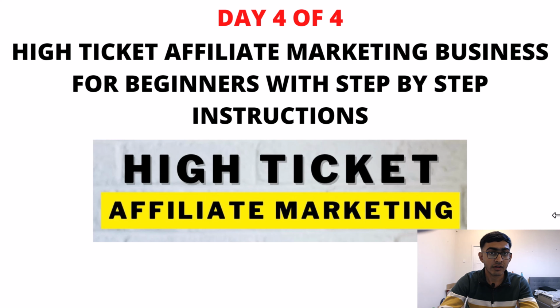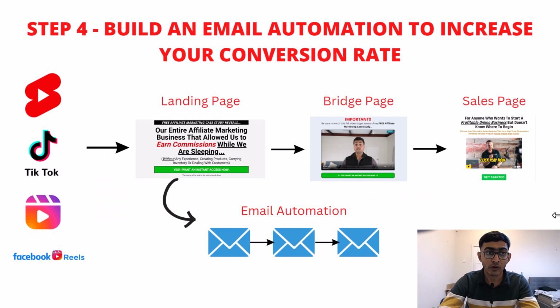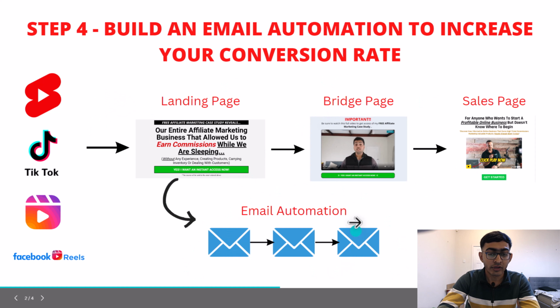In step 1, I show you how you can find a good product to promote. In step 2, I talk about how you can drive targeted traffic to that product. And in step 3, I talk about how you can create a simple 2-page funnel to capture people's email address. So now in step 4, I will show you how you can build an email automation to increase your conversion rate. As I showed you before, this is my simple 2-page funnel, and I use email automation to increase my conversion rate.